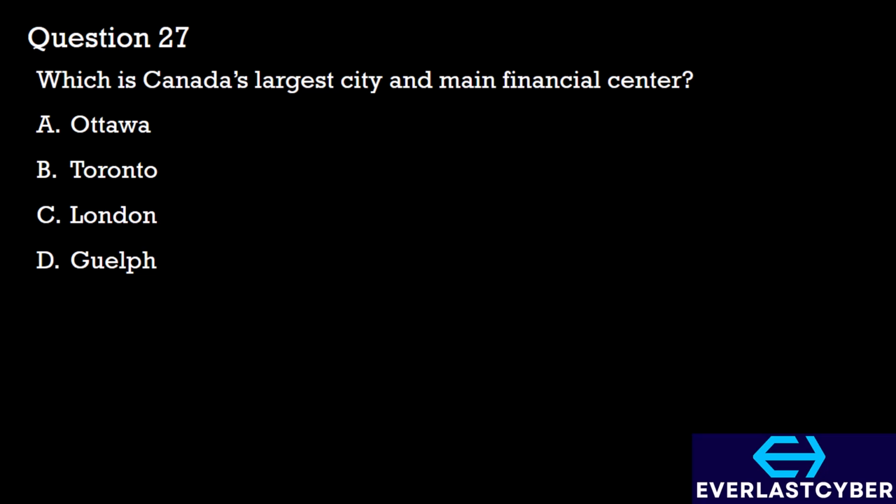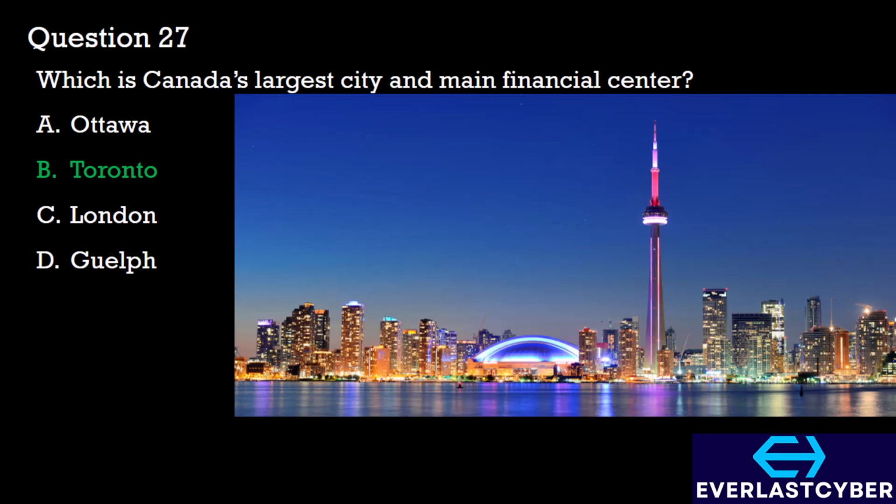Question 27. Which is Canada's largest city and main financial center? A. Ottawa. B. Toronto. C. London. D. Guelph. The answer here is option B. Toronto is Canada's largest city and main financial center due to several factors like the population. In Toronto, there are over 2.9 million residents as of 2021, and the GTA has a population of over 6 million, and this makes it the largest metropolitan area in the country.